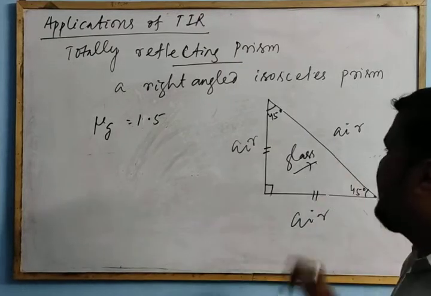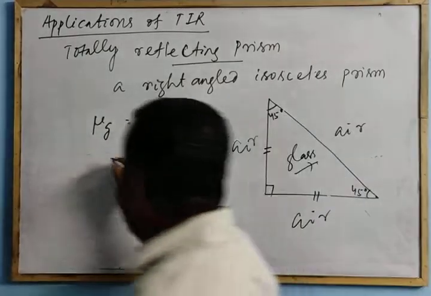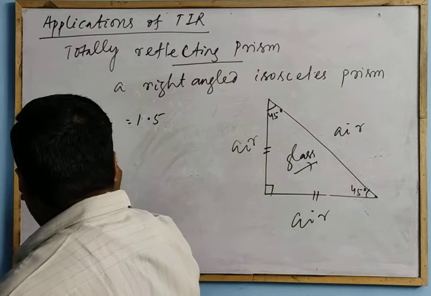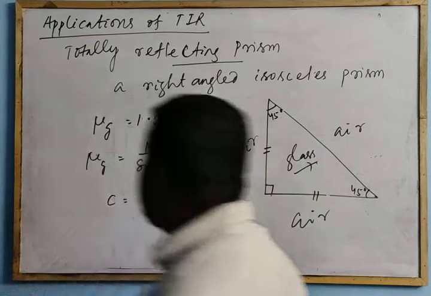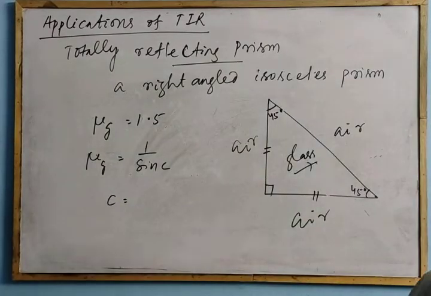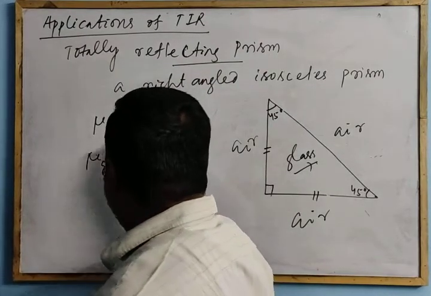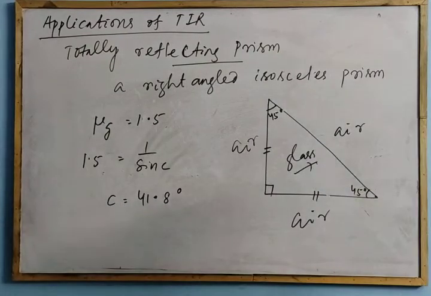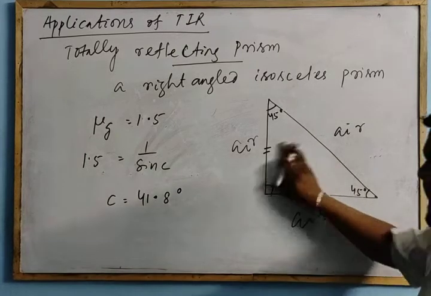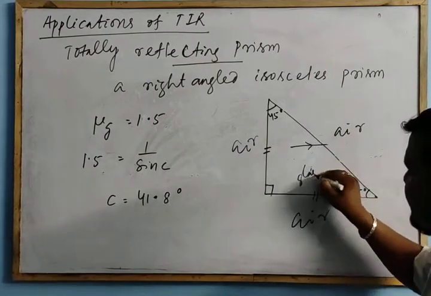If the refractive index is 1.5, then to find the critical angle we put it in the formula mu g is equal to 1 by sin c. So 1.5 is equal to 1 by sin c, so sin c is 1 by 1.5, and c is equal to 41.8 degree. So here we got that a ray of light is incident in this glass region, which is denser, and this is the rarer.